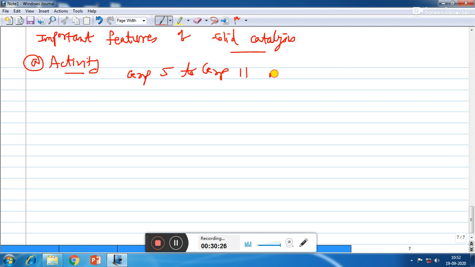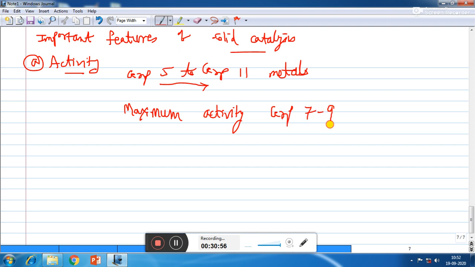So when we move from left to right from group 5 to group 11, the catalytic activity of metals goes on increasing. Maximum activity is shown by those metals which are present in group 7 to 9. So group 7 to 9 elements have maximum activity for the catalytic process.